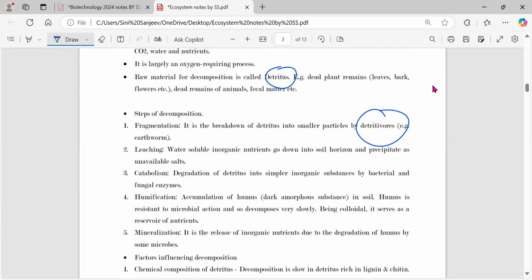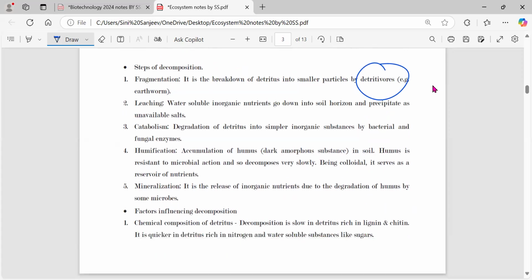Third one is what? Catabolism. Catabolism is nothing but degradation of the detritus into simpler or inorganic substances. That can be done either by bacteria or fungi. They will produce certain enzymes and increase the catabolism process, that is the breaking down process. Once it's broken down, next what happens is humification.